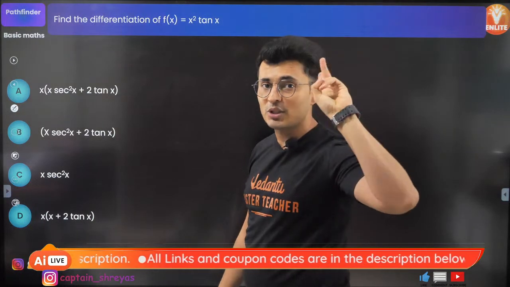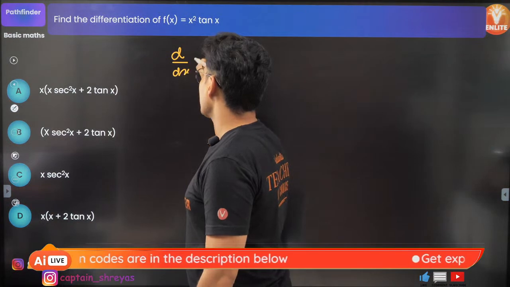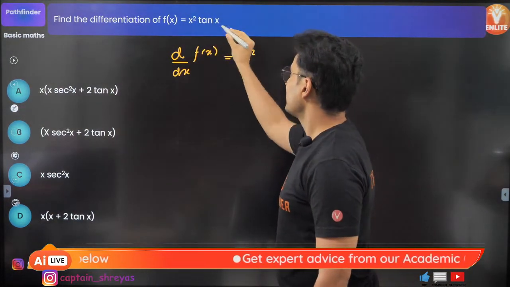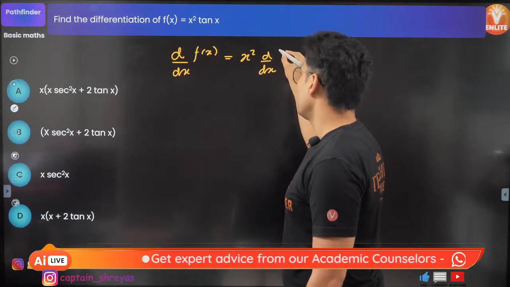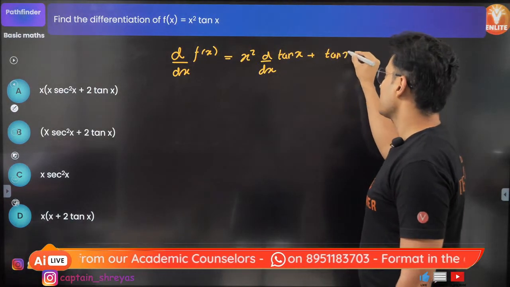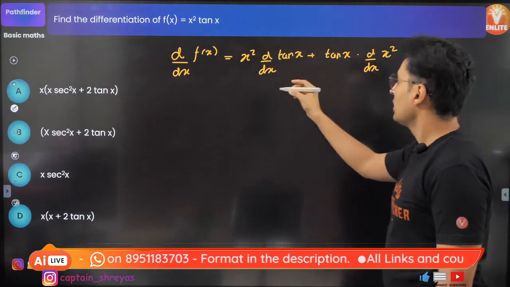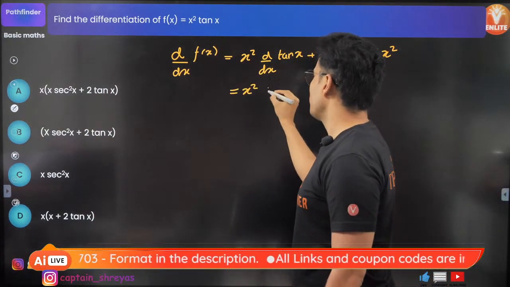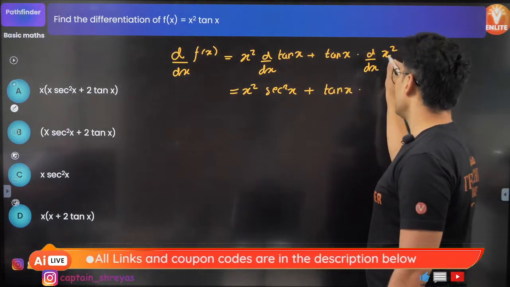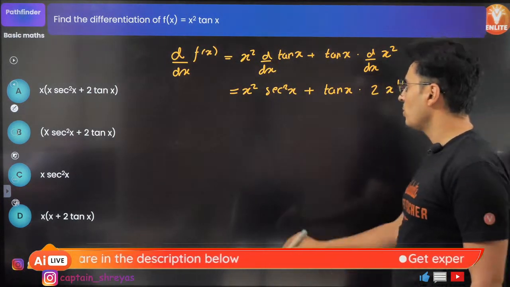Two functions multiplied, so product rule. What did I tell you about the product rule? d by dx of this function. First function is x square. Second function is tan x. So first function x square into the derivative of tan x, plus second function tan x into the derivative of the first function. Derivative of tan x is sec square x, plus tan x into derivative of x square. 2 comes below, x's power reduces by 1, so x raised to 1.